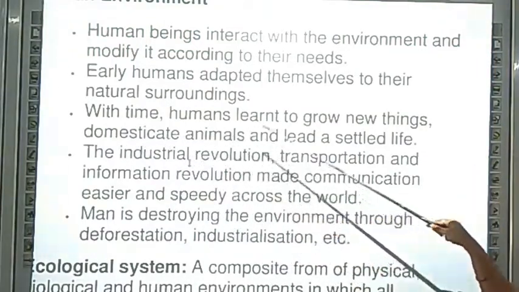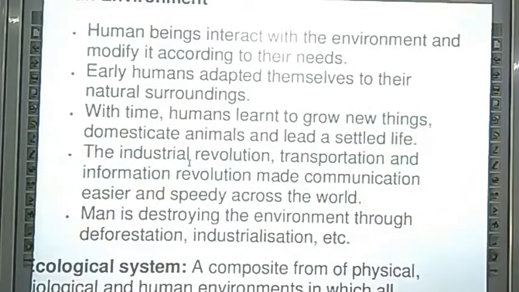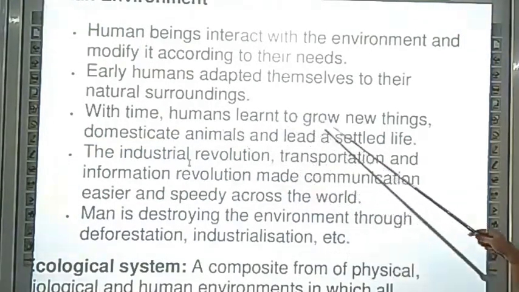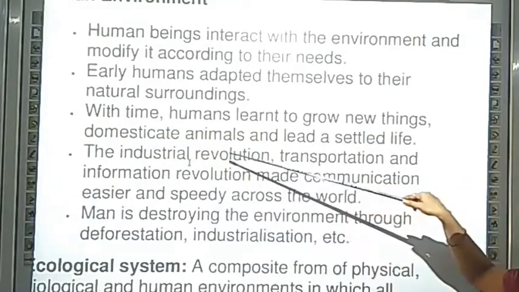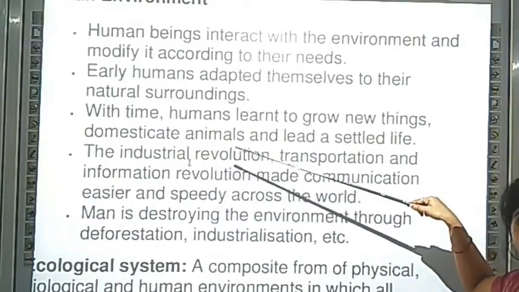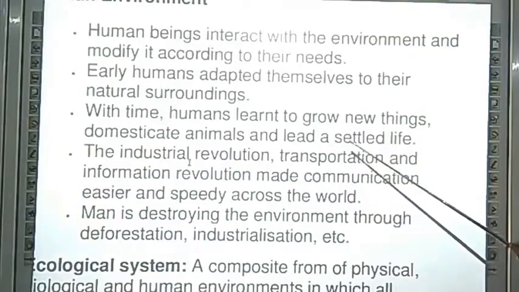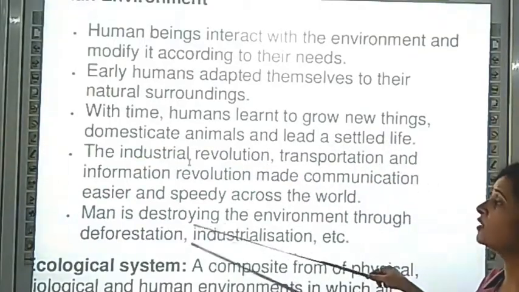With time, humans learned to grow new things. As time passed, humans learned to grow new things, started domesticating animals, fed the animals and lived a settled life. And we started to settle down.